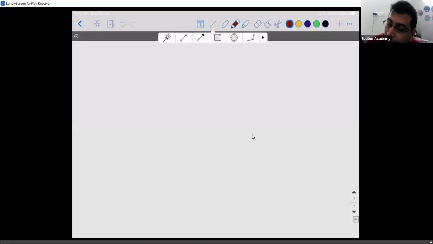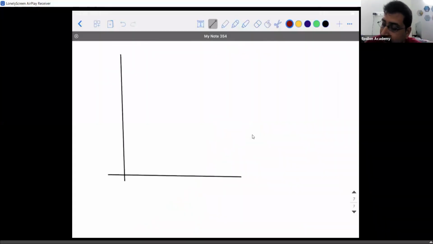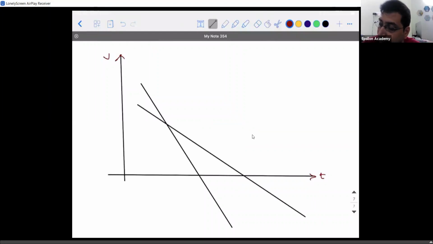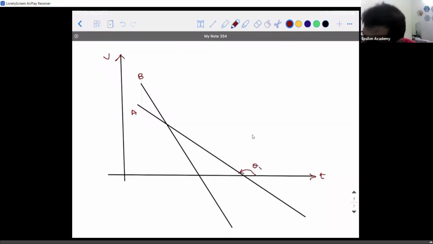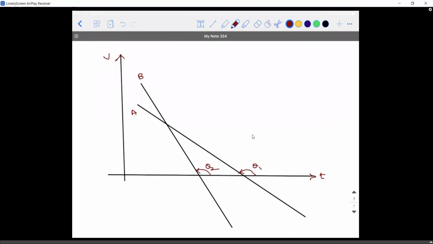Suppose, to answer your question, there is a scenario like this. They have given a velocity time graph to us, and one velocity is like this and the other velocity is like this. This is A, this is B. By observing the graph, you can say that the velocity is decreasing with respect to time. So the object has to decelerate. If I take this as θ1 and this as θ2, which is having a greater value of deceleration? A, because it is having a greater value of angle.